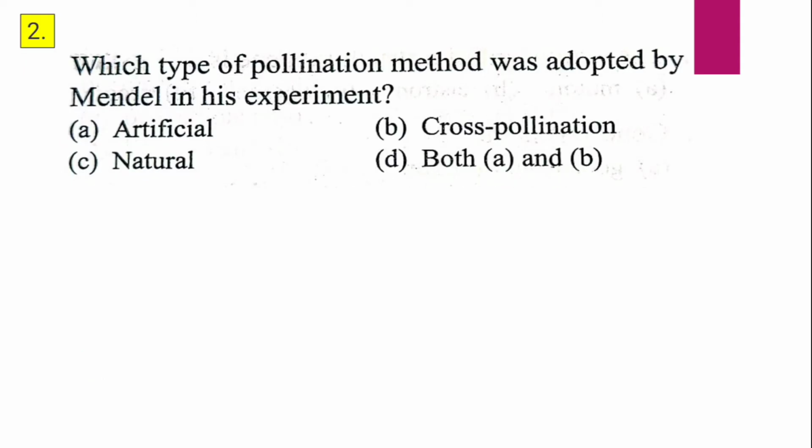Question 2. Which type of pollination method was adopted by Mendel in his experiment? A. Artificial, B. Cross pollination, C. Natural, D. Both A and B. Which type of pollination method was adopted by Mendel in his experiment? And the correct answer is D, that is both A and B, that is artificial and cross pollination.